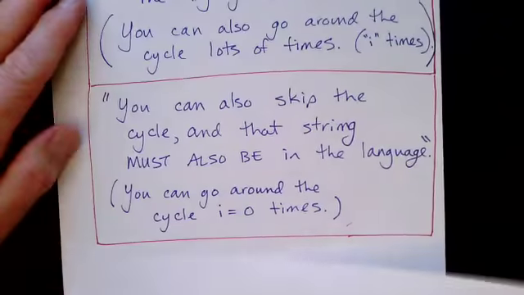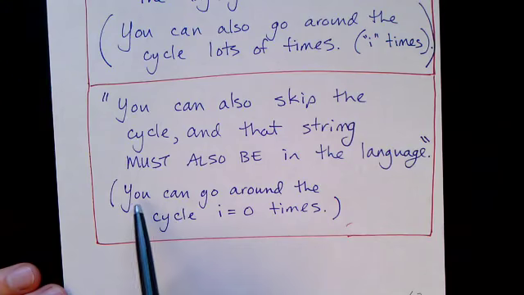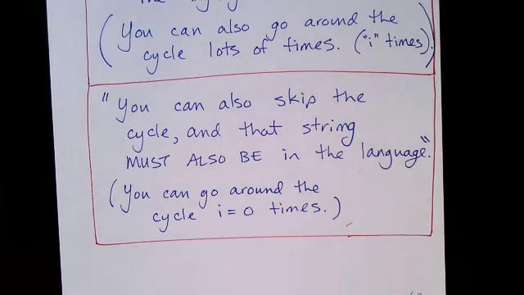And we should also note that there's another case. You can also skip the cycle altogether. And that string must also be in the language. So another way to say this is we can go around the cycle 0 times. So i can be 0, 1, or something larger. We can go around the cycle multiple times.